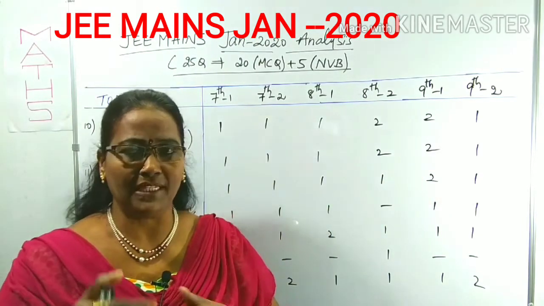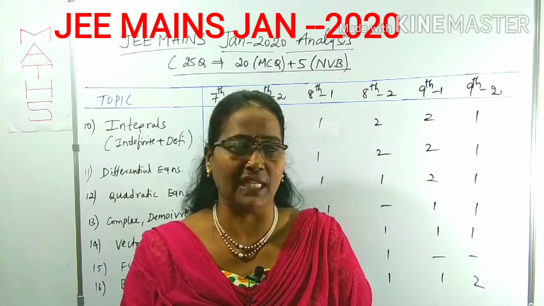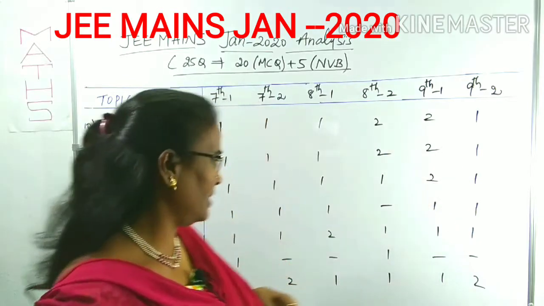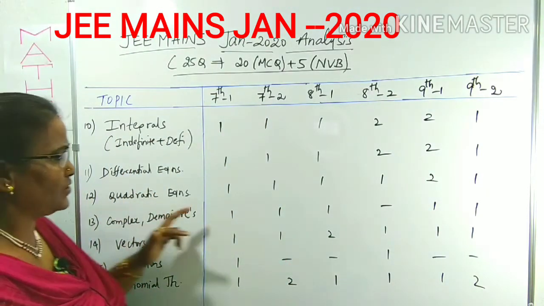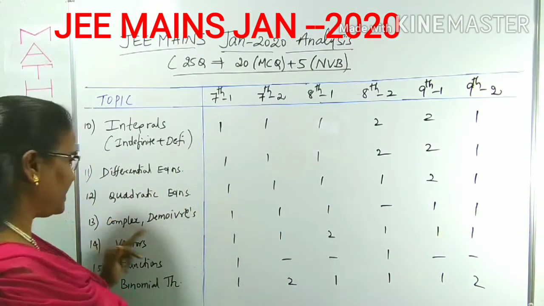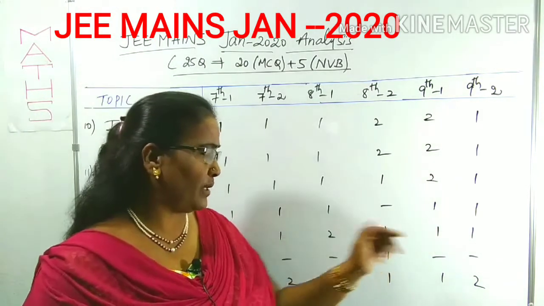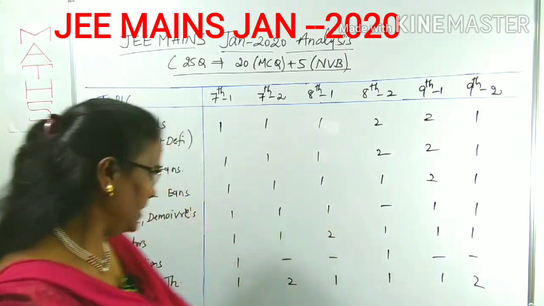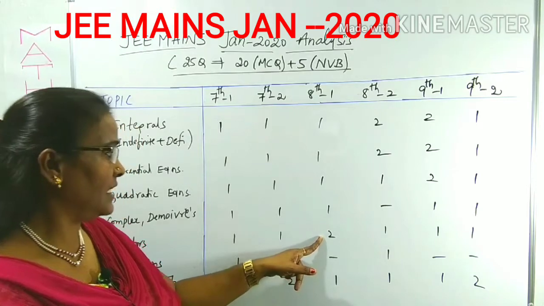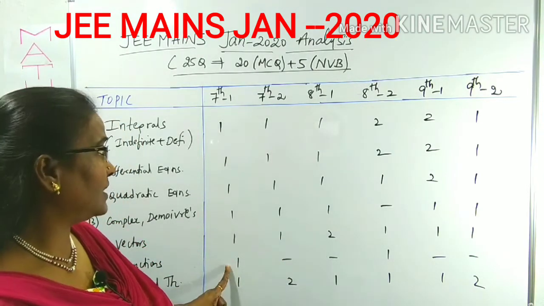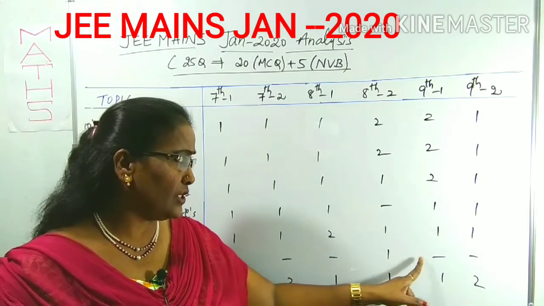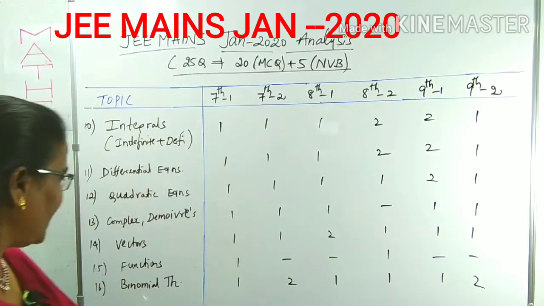Sometimes 2 questions here and there. That is only application, and some applications are also combined chapters. In that also I have given it, like 2 questions, like 1 question, as in quadratic equations. As well as complex numbers and De Moivre's: in each shift 1 question except 8th second shift, no question. As well as vectors: in each shift 1 question except 8th first shift, 2 questions. Functions: in 7th first shift no, 7th second 1, 8th first 1 and 8th second 1 question, 9th first 1, 9th second no question, right? Now binomial theorem.